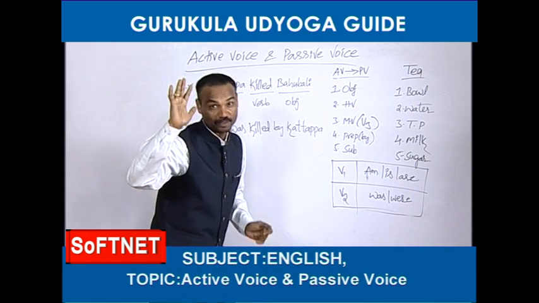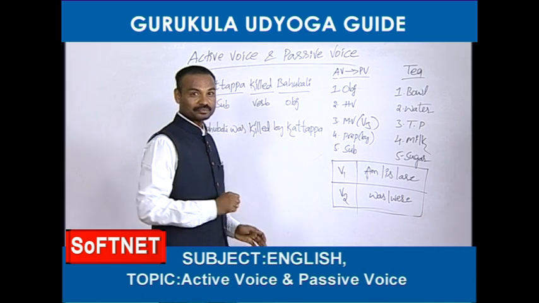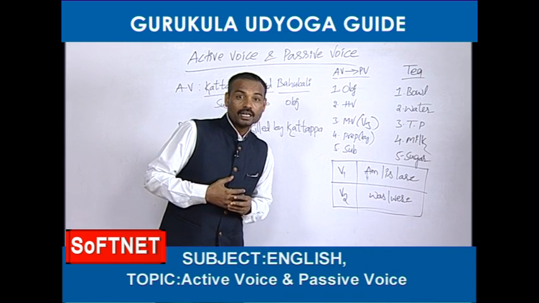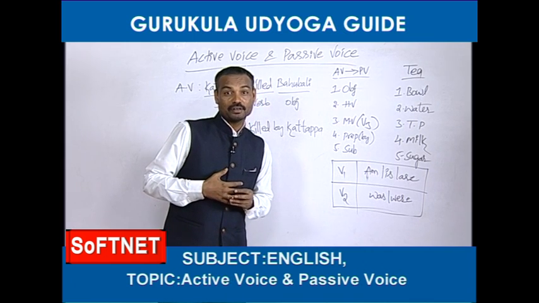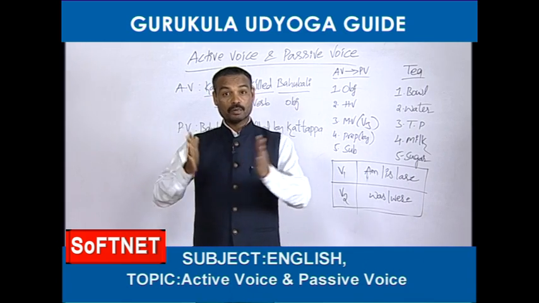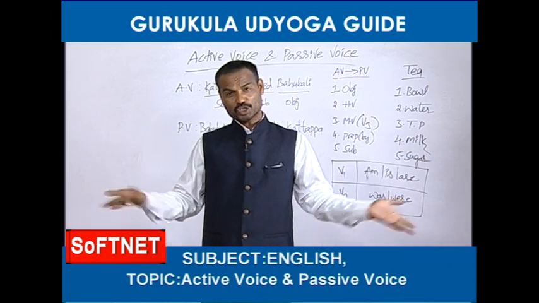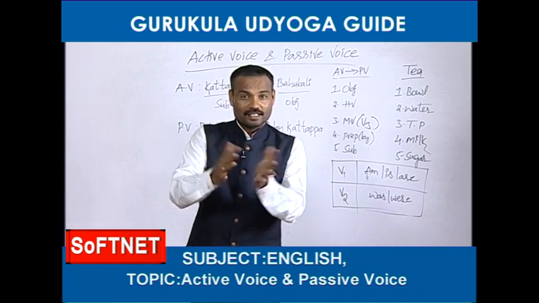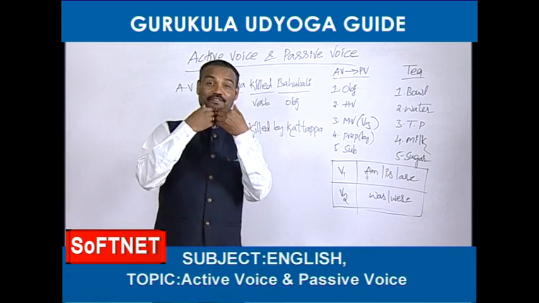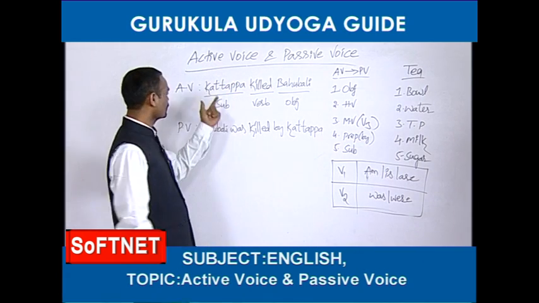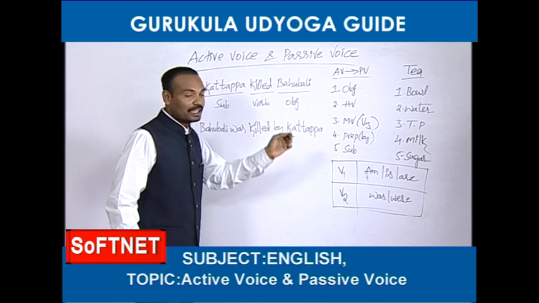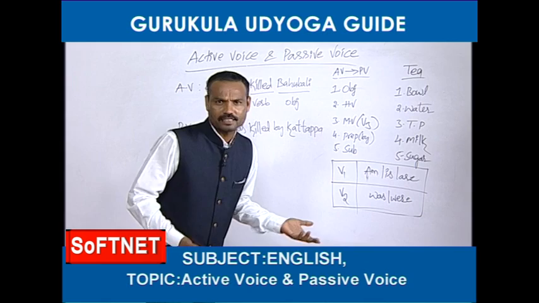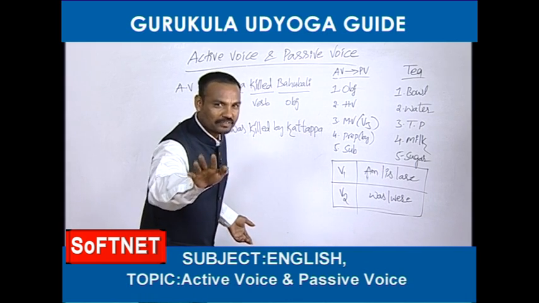Let's see how to change an active voice into passive voice. I am going to explain with a beautiful example. When you see any grammar books, you will find an international, evergreen example: Rama killed Ravana. Why should we always follow that example? Can't we create one more example? A latest, beautiful and sweet example is, Kattappa killed Bahubali. Instead of Rama killed Ravana, I have taken this example. Any objection? No objection. Good.